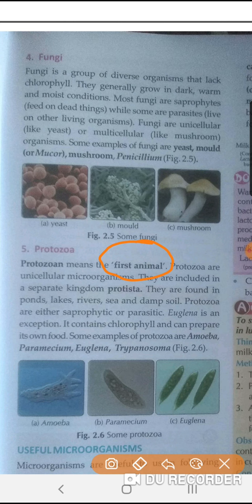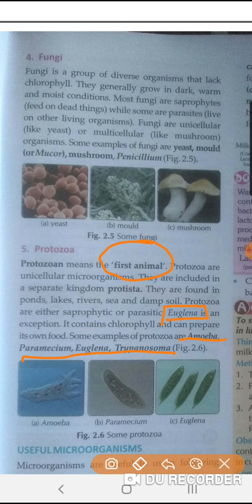Protozoa are either saprophytic or parasitic. Their examples are amoeba, paramecium, euglena and trypanosoma. Now an exception is there, that is euglena. What is the exception? The exception is euglena. It contains chlorophyll and can prepare its own food.